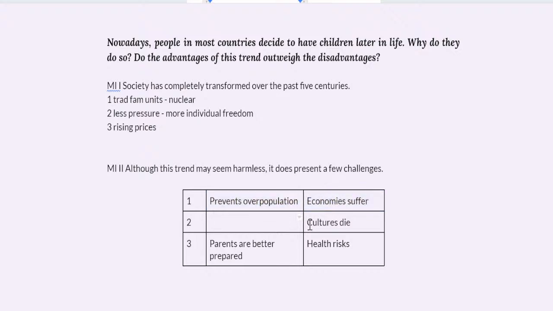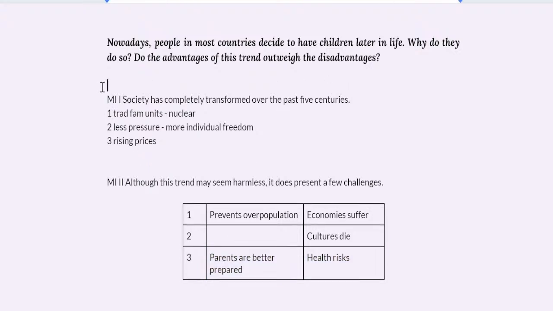And then let me see, what can I say for cultures? I think maybe I don't need three ideas. Let me see. These two points are related, but this one's a little bit different. I think it might be best for me to just start with my introduction, because I'm sure the idea will come back later anyway. I do this a lot, if you've noticed. So, right, my introduction. Okay. People in most countries have children later in life.